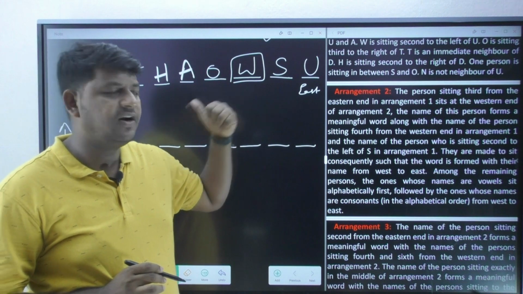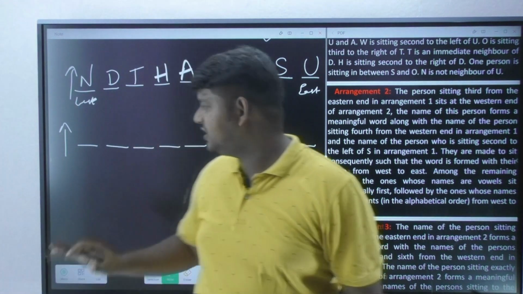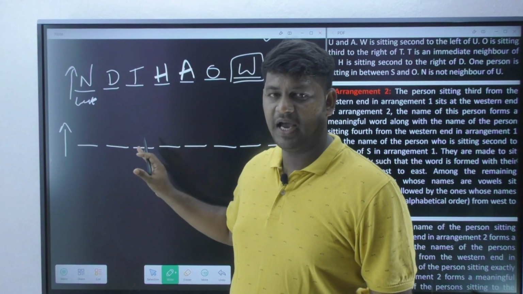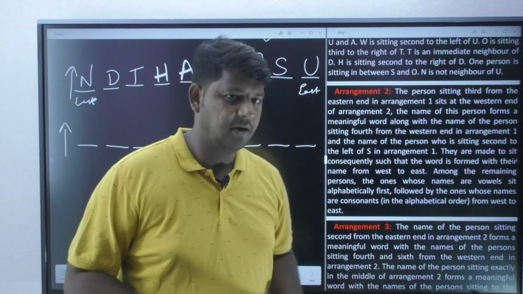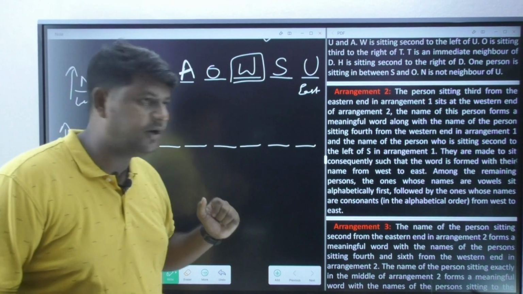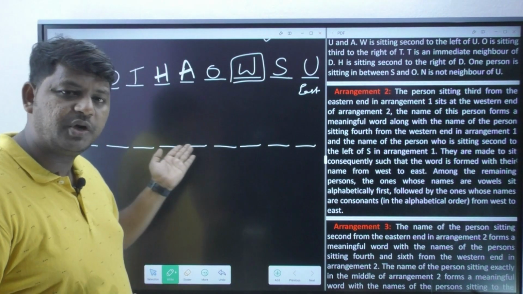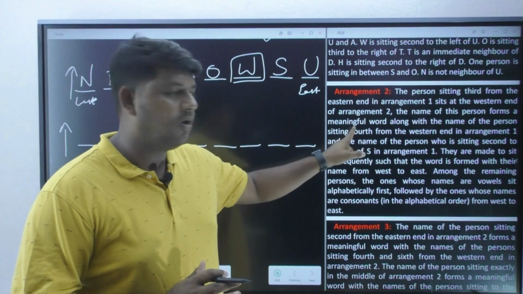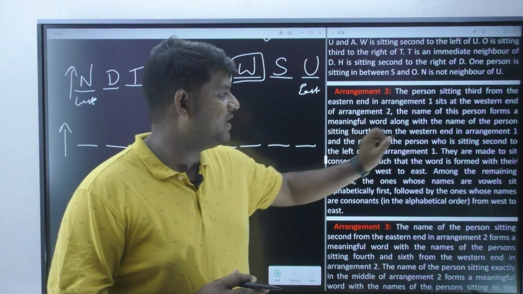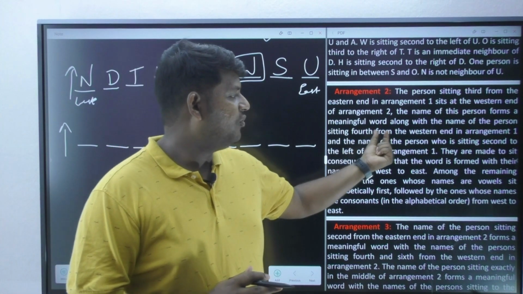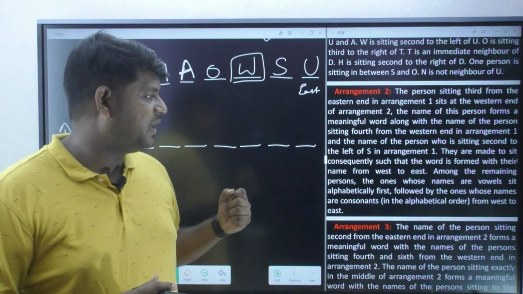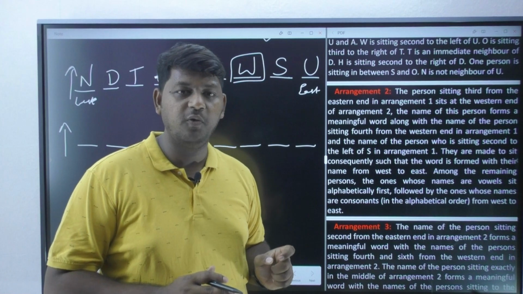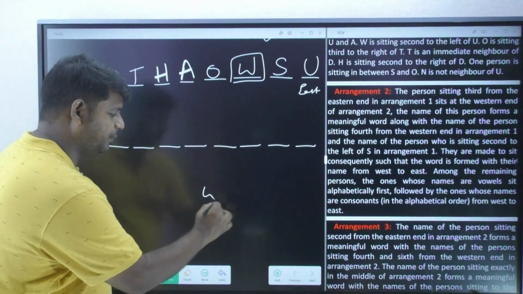Next, the person sitting third from the east end in arrangement 1 sits at the west end of arrangement 2. West end of arrangement 2, I have to bring that W, but I do not know where exactly I have to place him. Let us say that this is all going to be your west end only, and from here it's going to be your east end only. Now the name of this person forms a meaningful word along with the name of the person sitting fourth from the west end in arrangement 1. Now we are going to form an English meaningful word by using W.